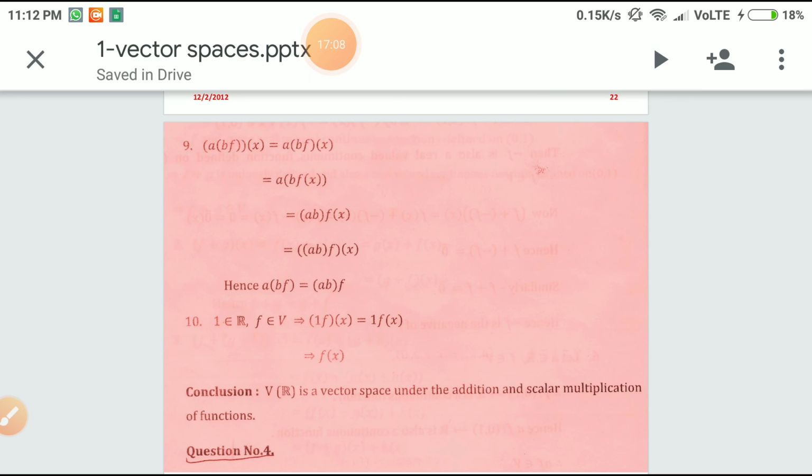This we can also easily verify: (ab)f equals a(bf). And the last property: whenever 1 is a member of R and f is a member of V, then 1 times f(x) equals f(x) only. Hence, we conclude that V over R is a vector space under addition and scalar multiplication.